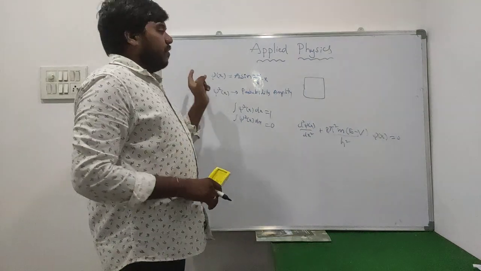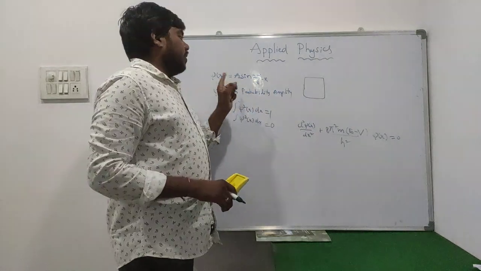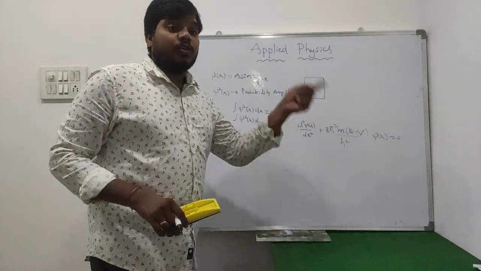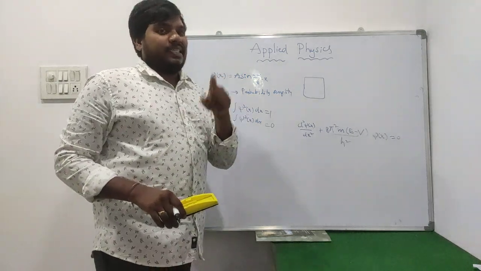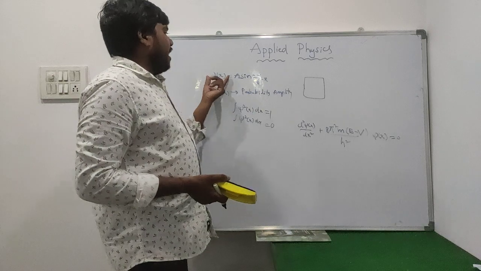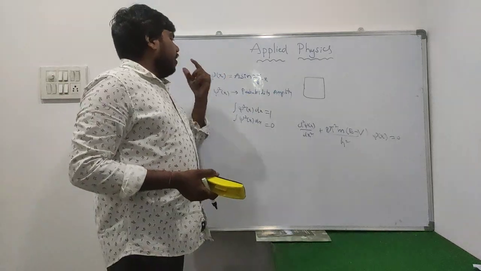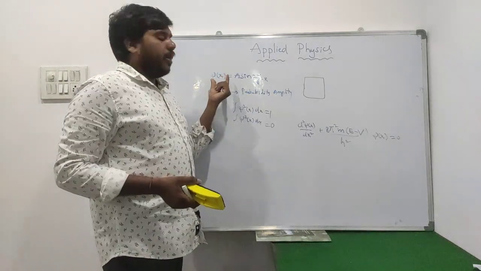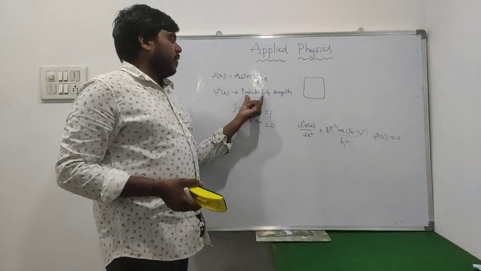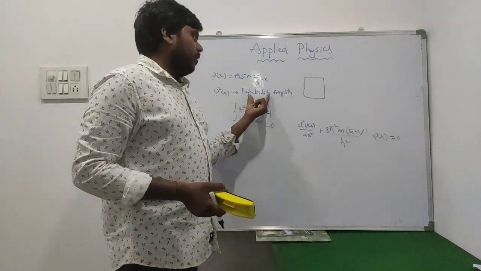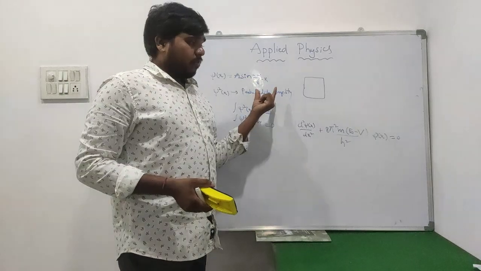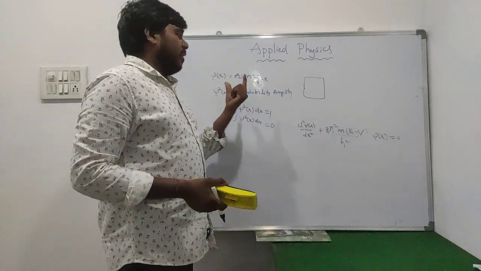So this is the physical significance of the Schrodinger wave equation, and it is also known as Born's interpretation. Simply, psi of x is the wave function, and psi square of x is the probability amplitude. What is the work of this probability amplitude? It represents whether the particle is present in a particular region or not.